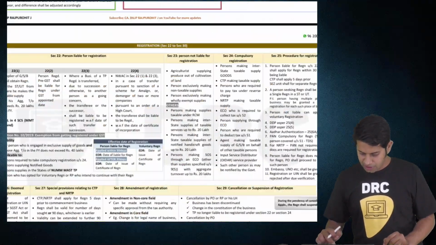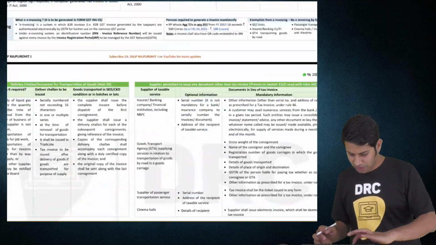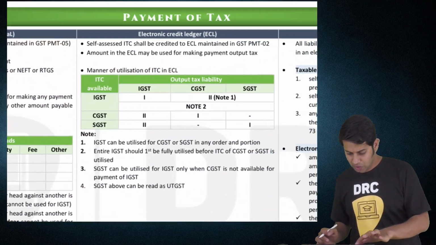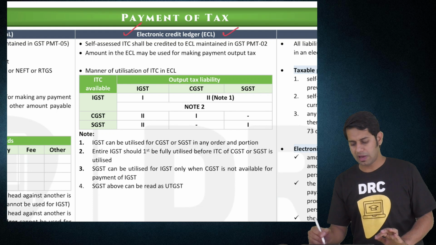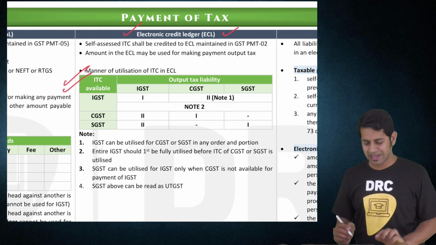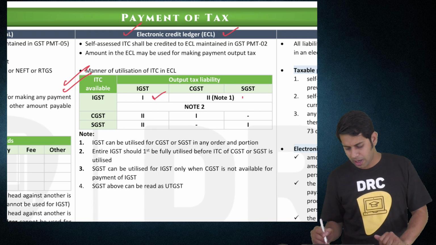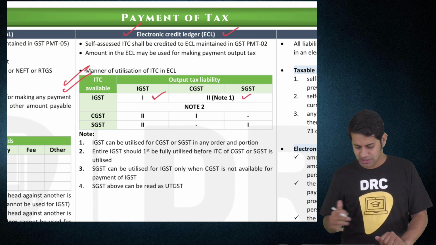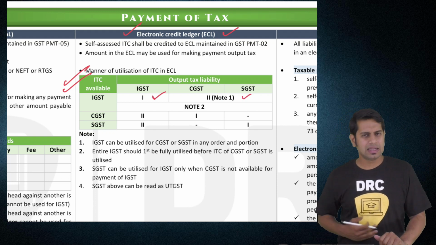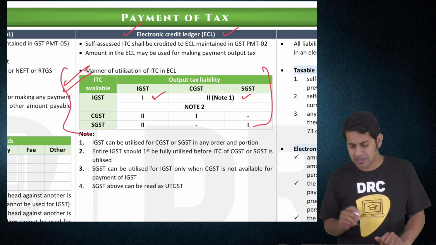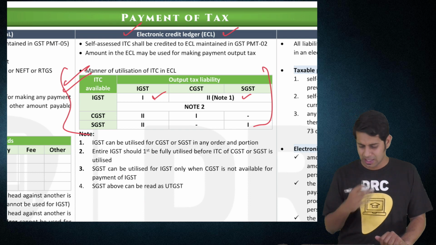Then the manner of utilization of input tax credit. Because we have to utilize the ITC available, and we are making the payment of taxes in cash, you should also write this manner of utilization. Just write this chart, you will get 1 mark for this. IGST is required to be utilized for IGST first. Whatever banner is there, write this, you will get 1 more mark. Sir, should I write this completely? Writing this box is sufficient.